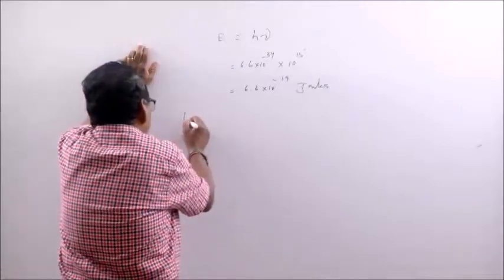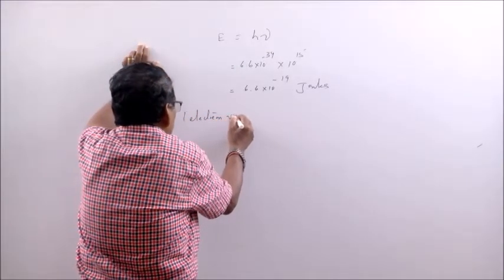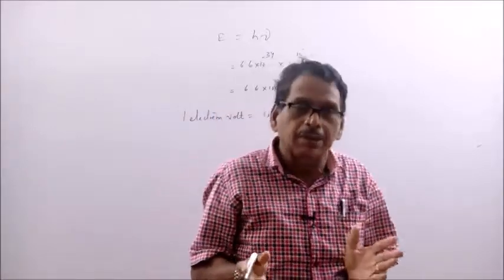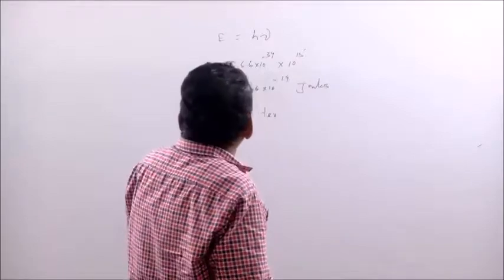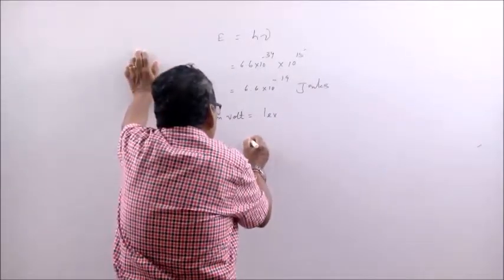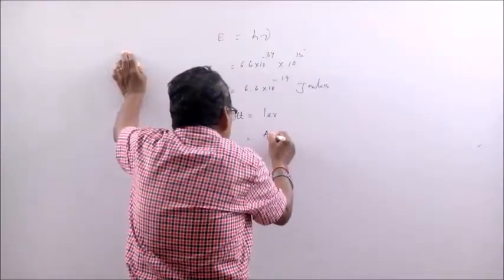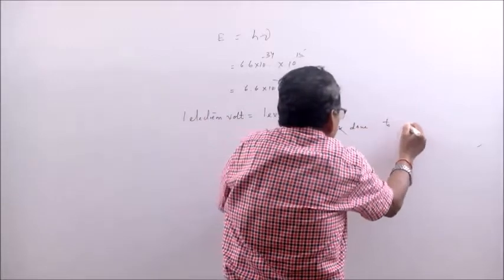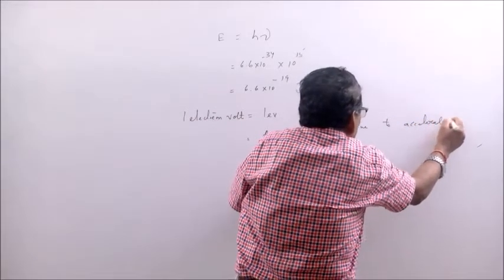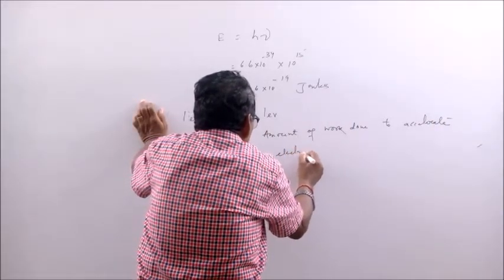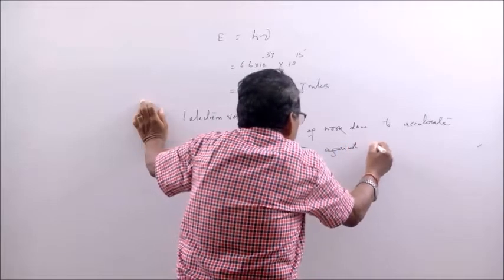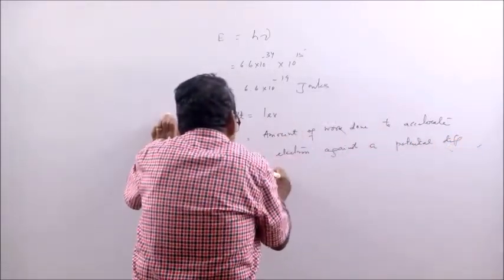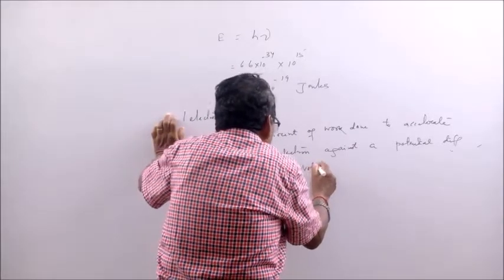So, 1 electron volt, that is 1 eV, is the most important unit of energy in atomic physics and modern physics. 1 eV means the amount of work done to accelerate an electron against a potential difference of 1 volt. So, this is the meaning of 1 eV.